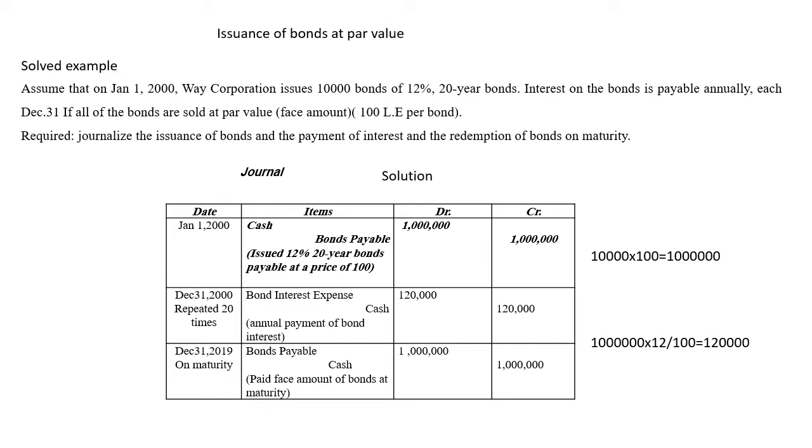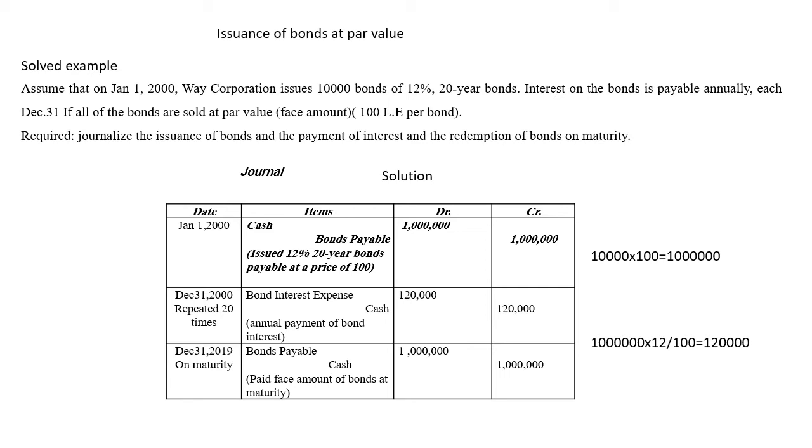So you debit the bond interest expense, like any expense, and because we paid cash, cash is credited by 120,000. This journal entry will be repeated 20 times because the bond's life is 20 years. So every year during the 20 years, the corporation will have to pay interest expense of 120,000.